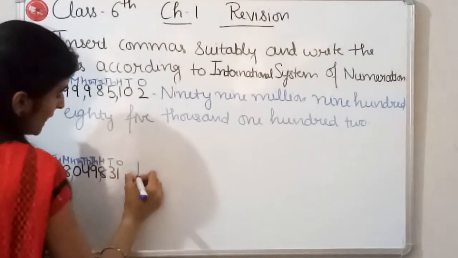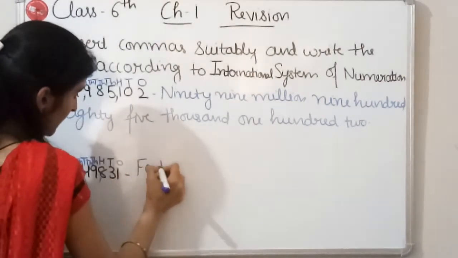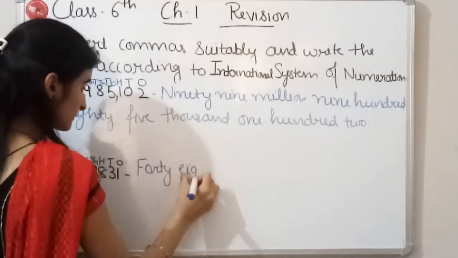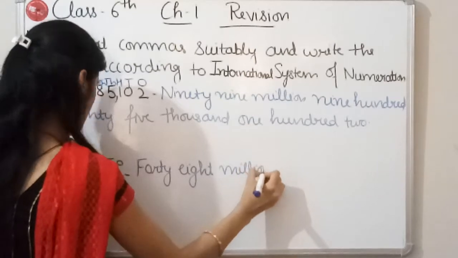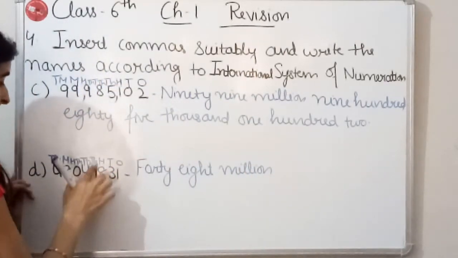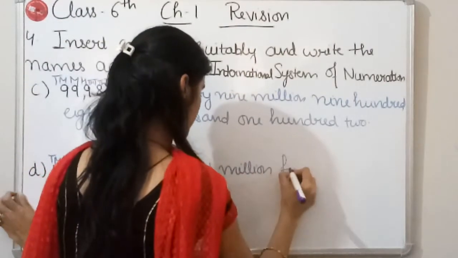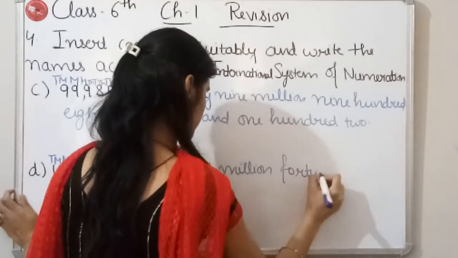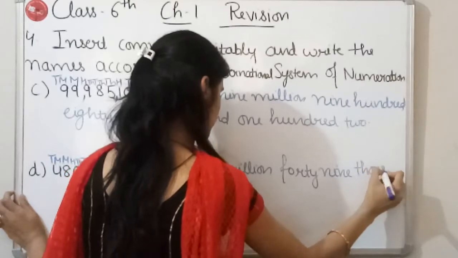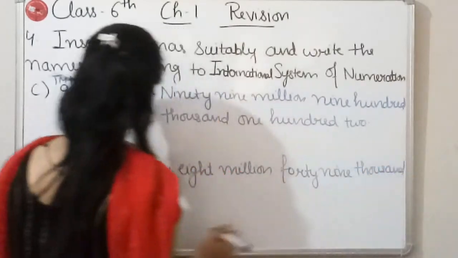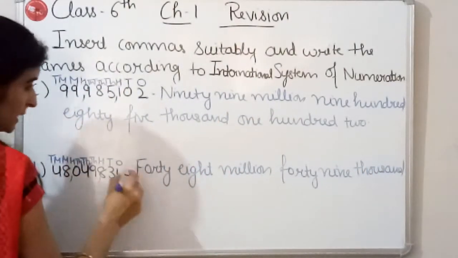So we can write it as 48 million 49,000 831.